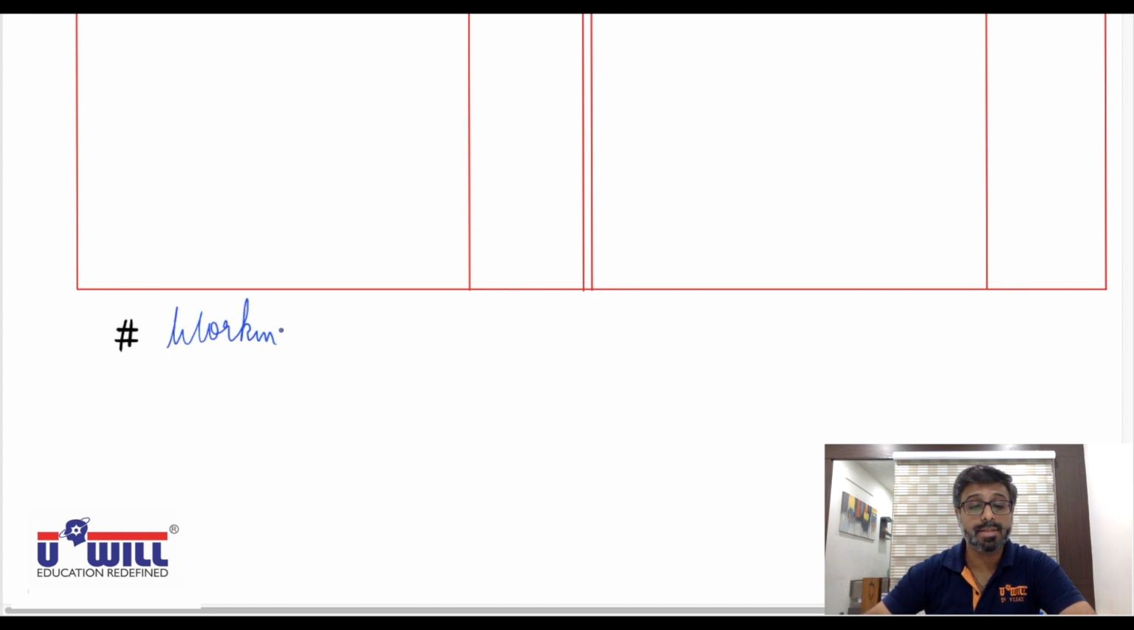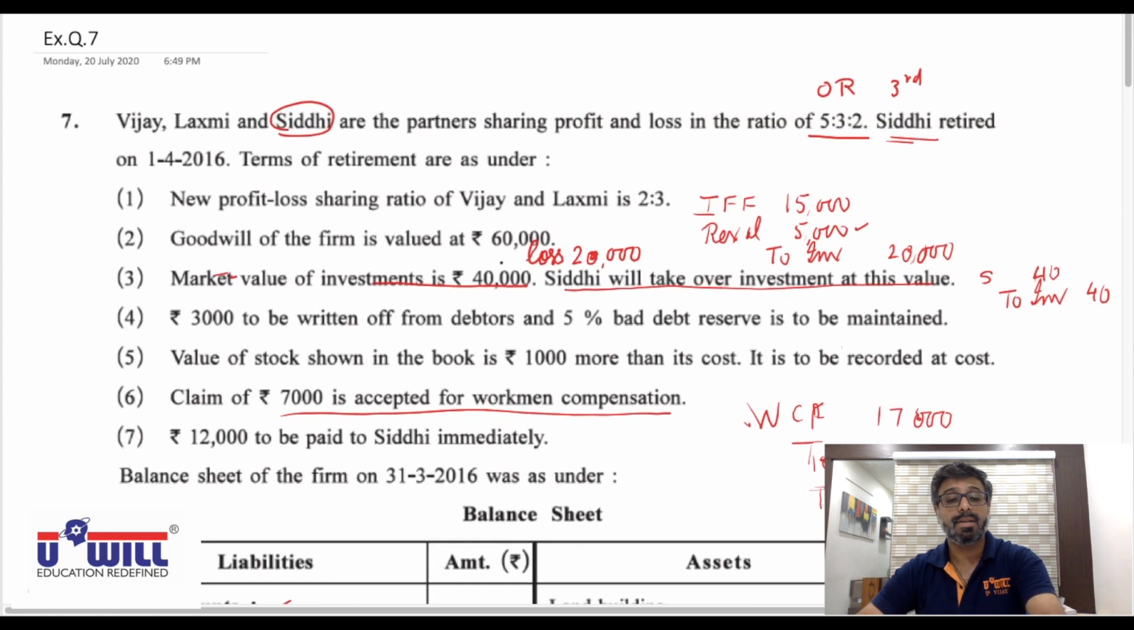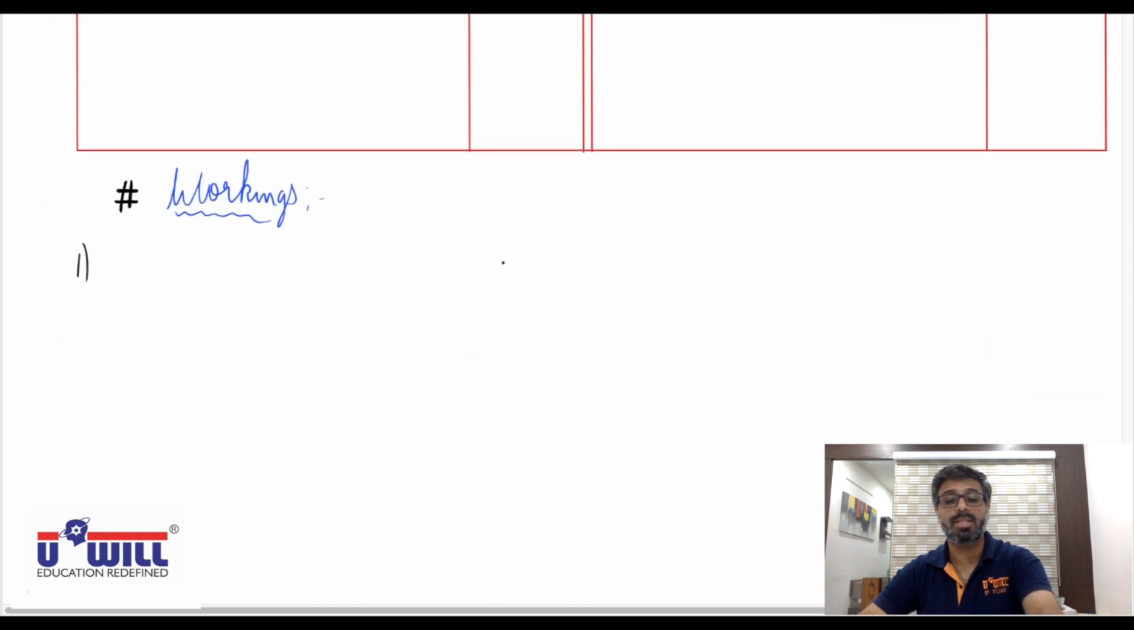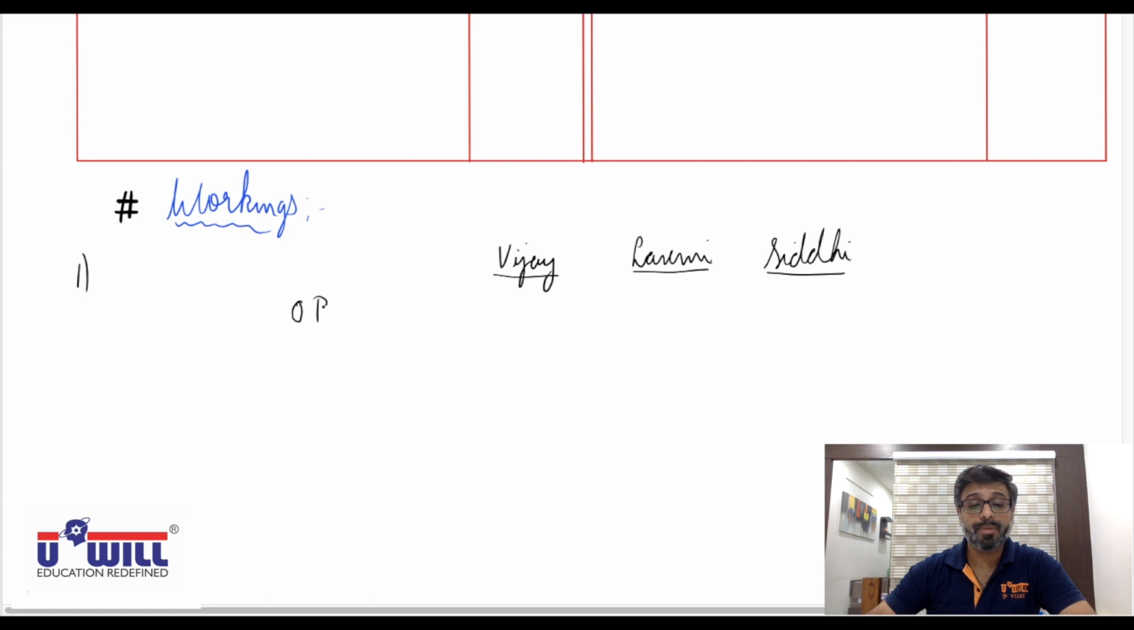So write down workings. Working note 1. Gain ratio we have to find. So the partners are Vijay, Lakshmi and Siddhi. So write down Vijay, Lakshmi and Siddhi. Old ratio 5:3:2. That is 5/10, 3/10 and 2/10.